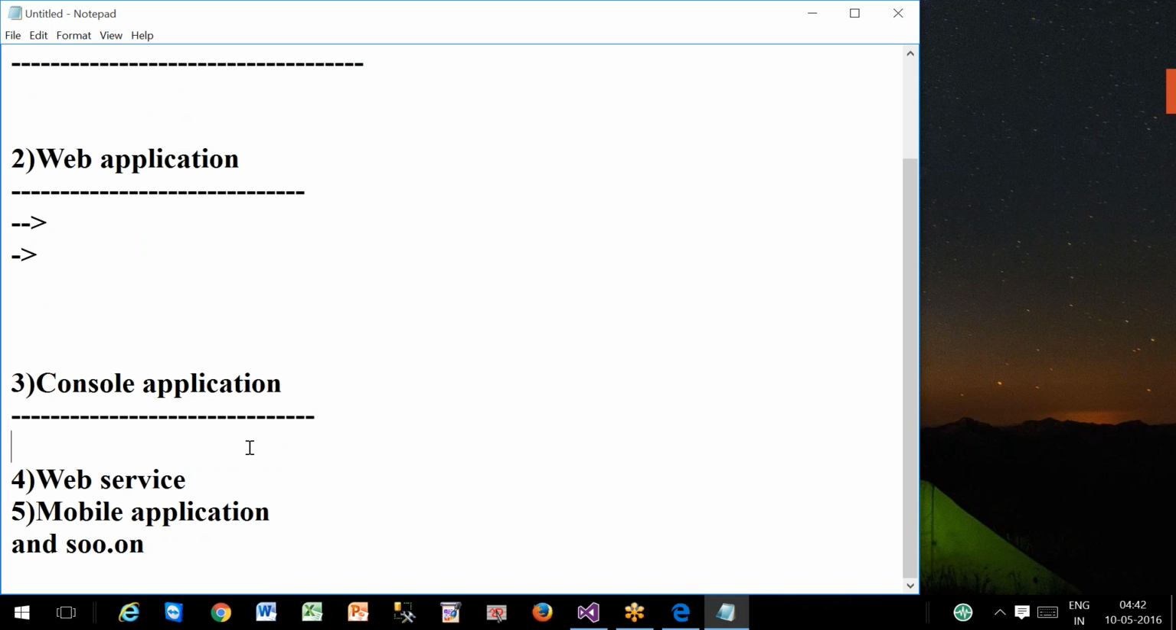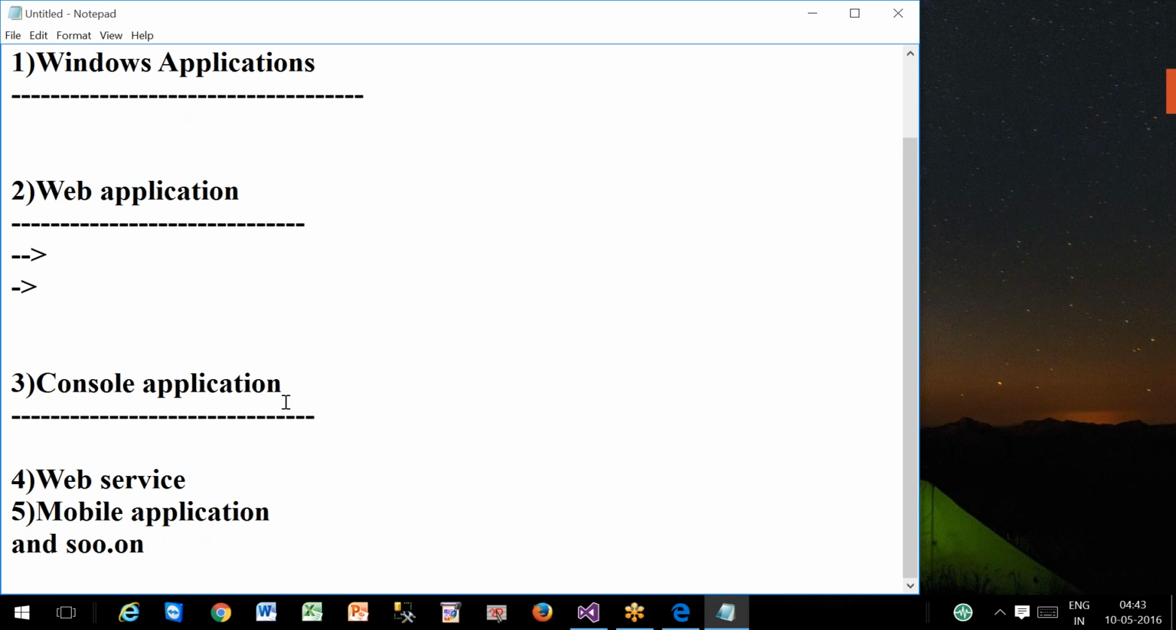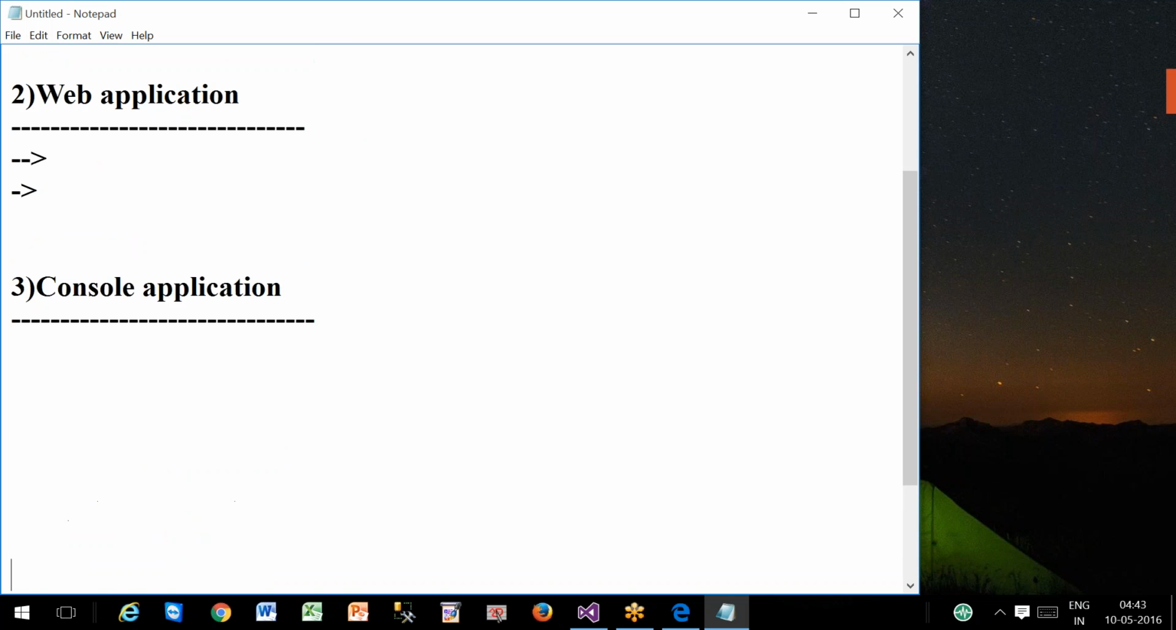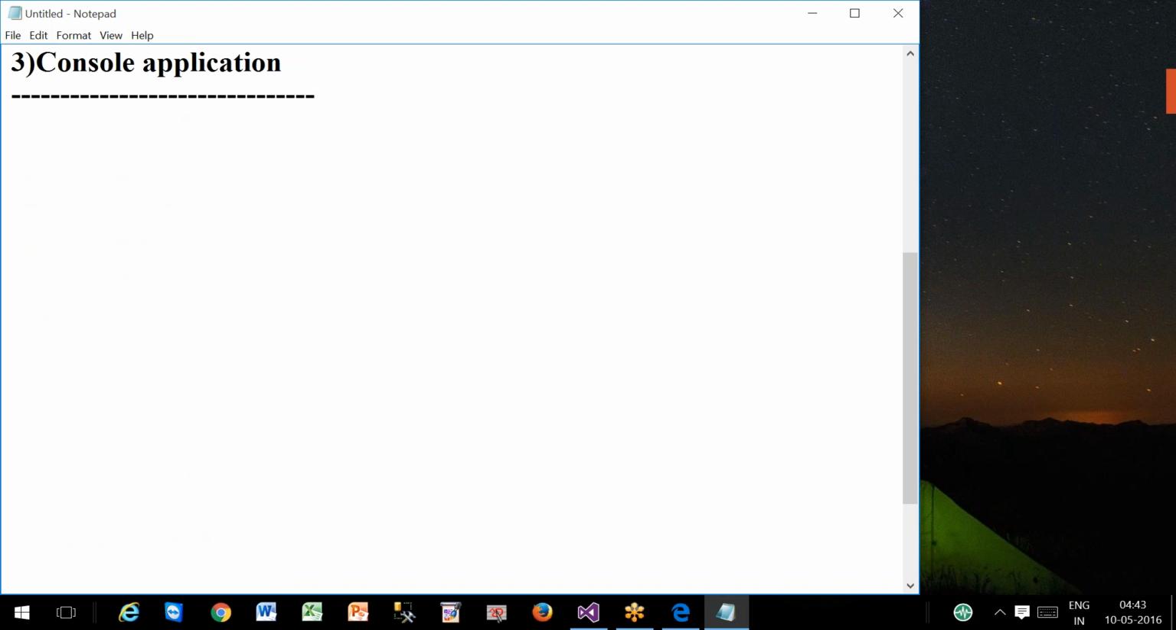Now we are going to discuss about third category of application called console application. Now let's try to understand about features of console application. And next we have to understand how to develop a console application. Next we have to understand when we will go for console application.